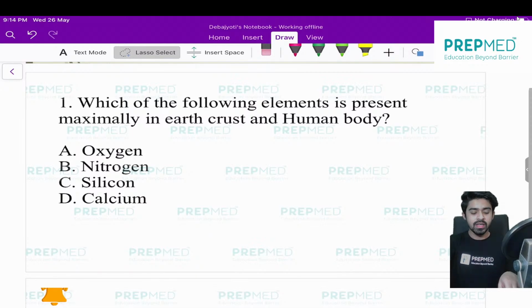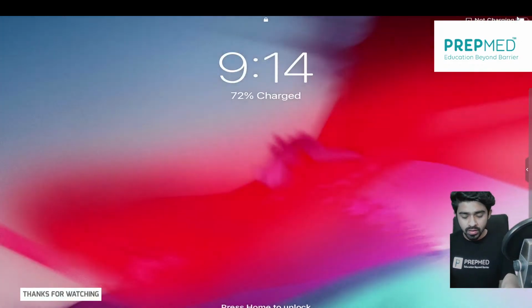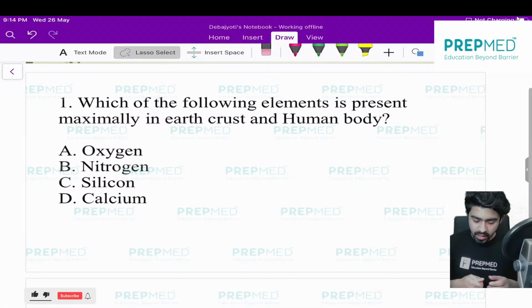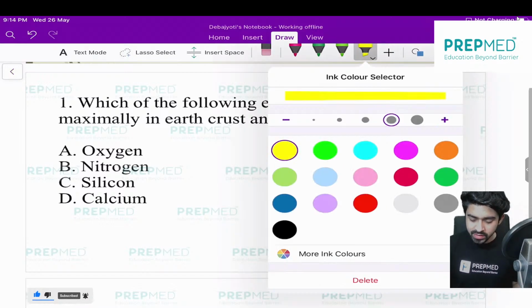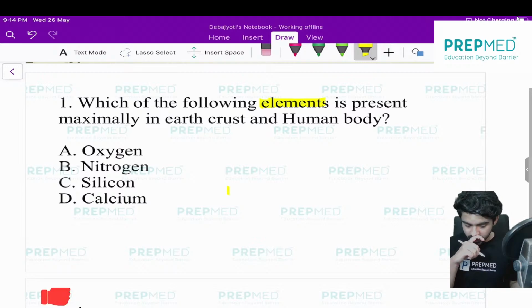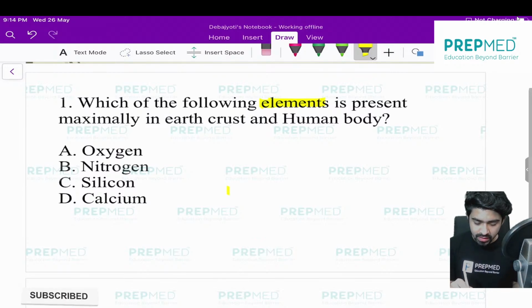Okay, just let me tell you this explanation. Because this is a very fundamental question, you should be very careful while answering. What is the catch? The catch of this MCQ is that it asks for an element, and it must be present maximally in not only the earth crust but also in the human body.